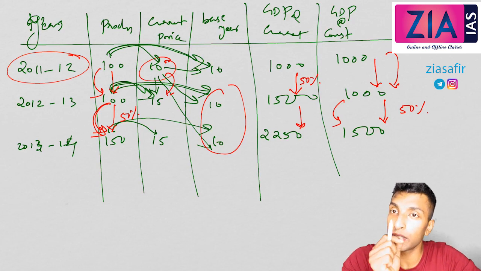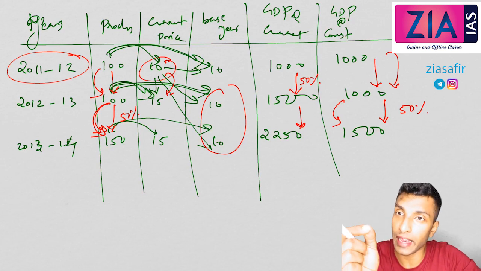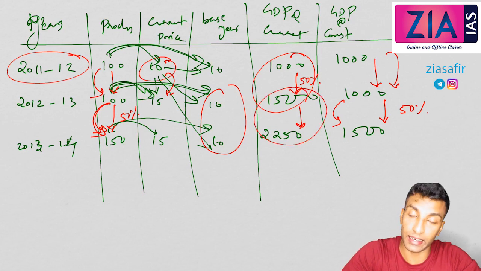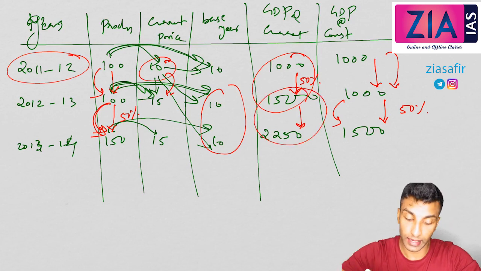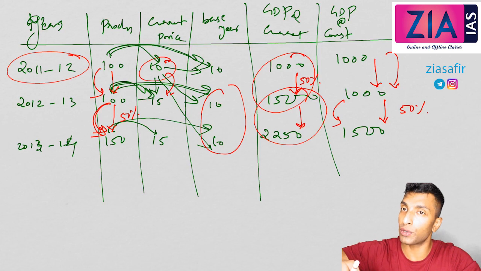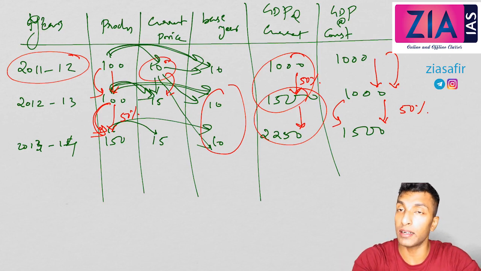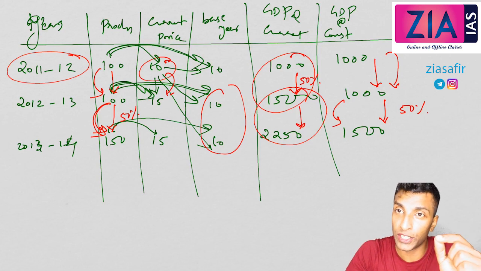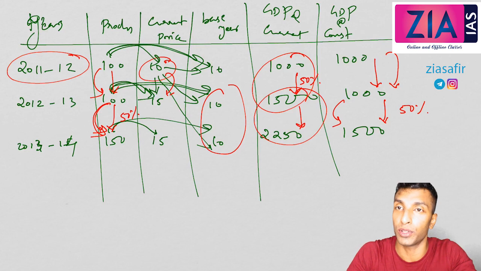So what I can conclude is GDP at current prices can change either because of inflation, like in the first case, or because of actual change in production, like in the second case, or because of both. Actually in the second case there can be inflation also, and even then GDP would be higher, right? So GDP at current price can change either due to inflation or due to actual change in production, or due to a combination of both.